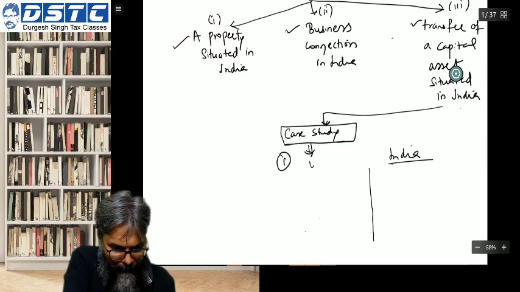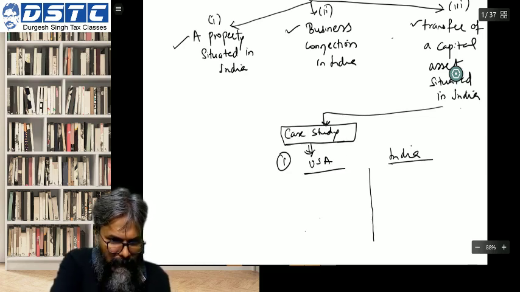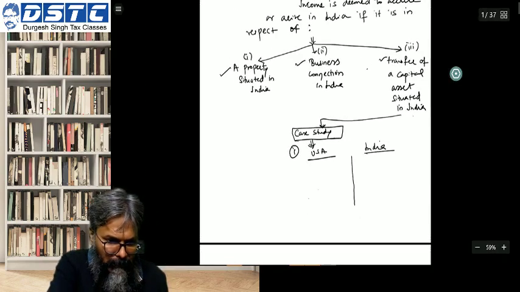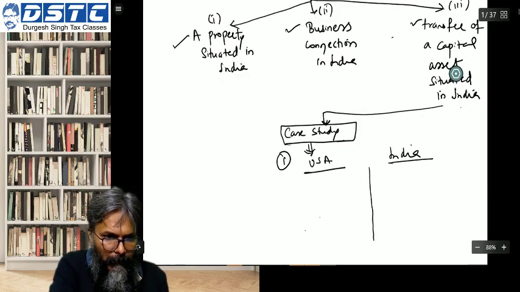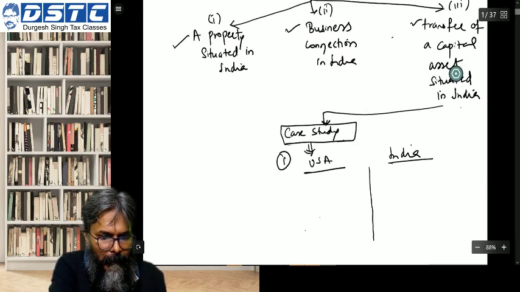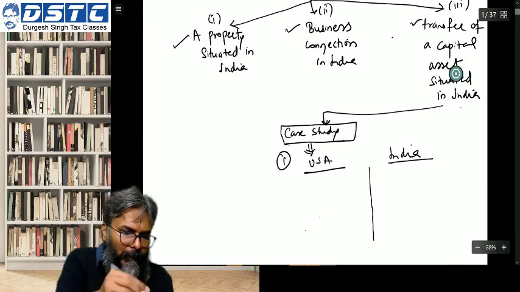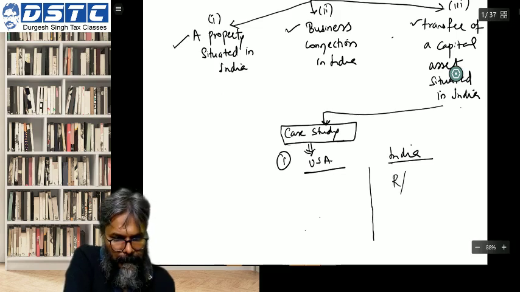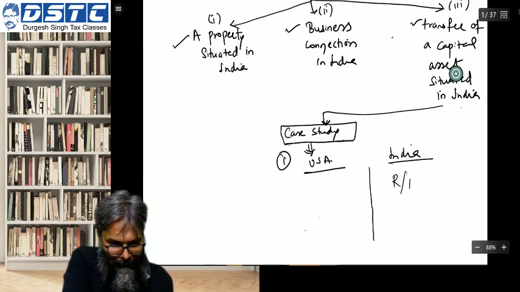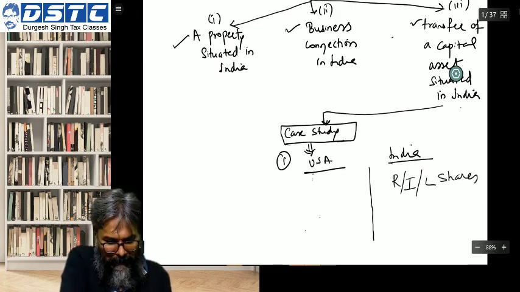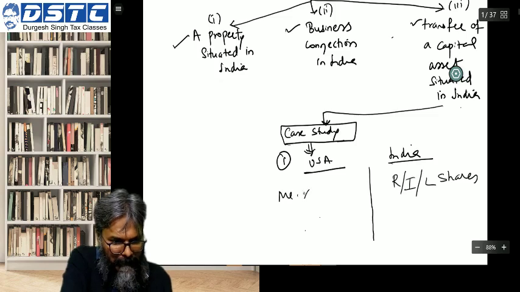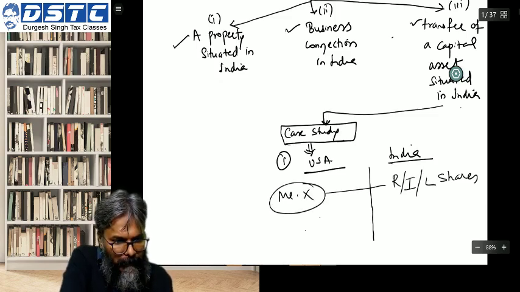India, USA. So here RIL shares, students, RIL shares. Mr. X, what has he done?